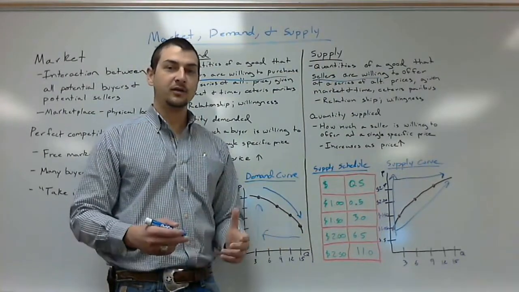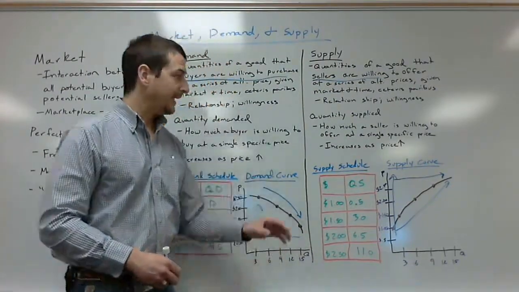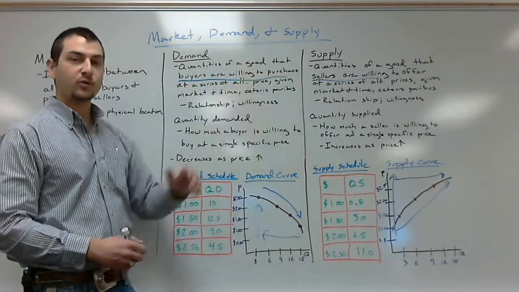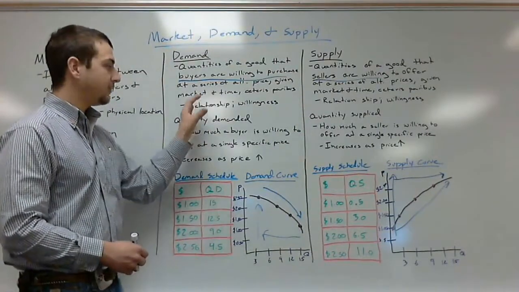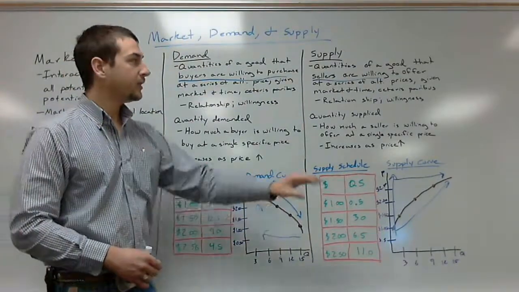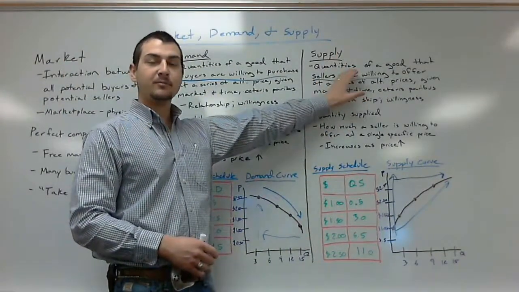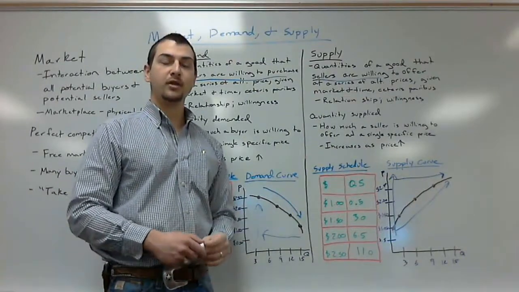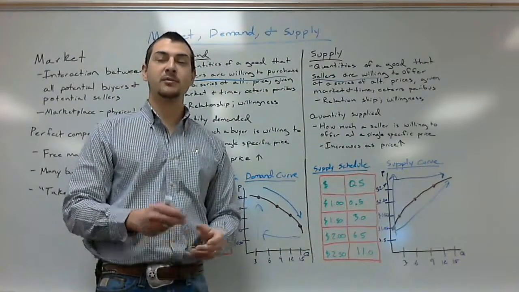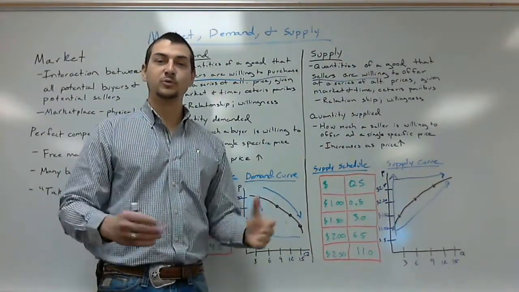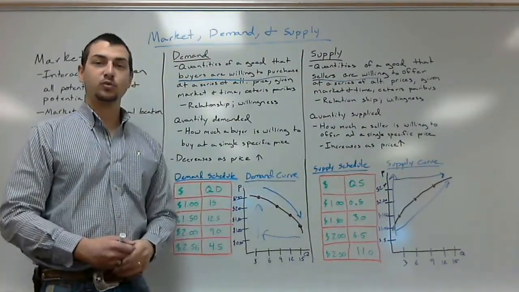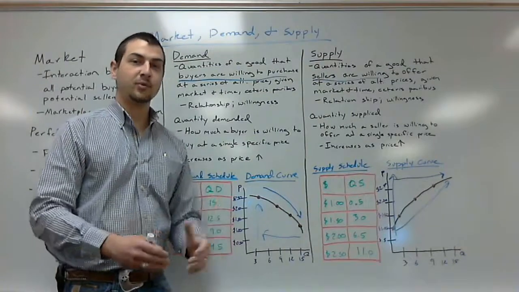As we get done here, just remember a couple things. Demand is a relationship between price and quantity, dealing with how much buyers are willing to purchase. Whereas quantity demanded shows how much they are willing to buy at a single specific price. Over here we talk about supply. And supply is the amount that producers are willing to offer at a series of alternate prices. So then again, it's that relationship between price and quantity and how much producers are willing to offer. Quantity supplied is how much a producer is willing to offer at a single specific price.